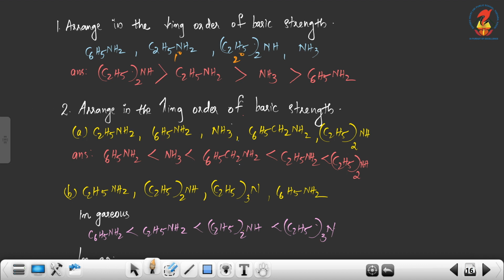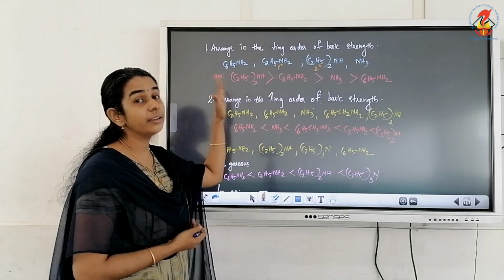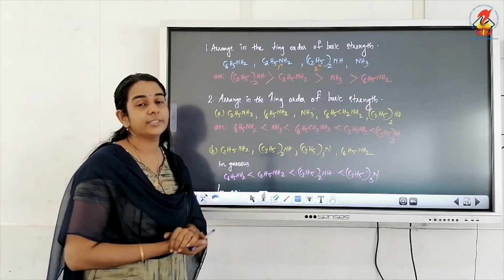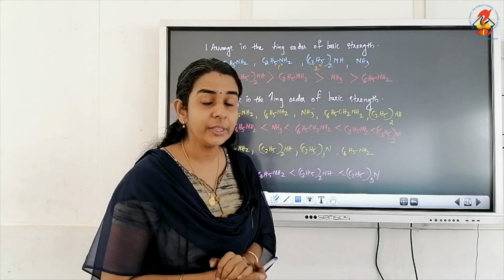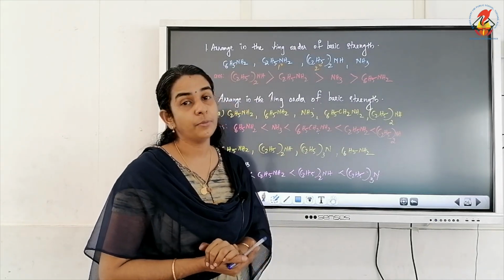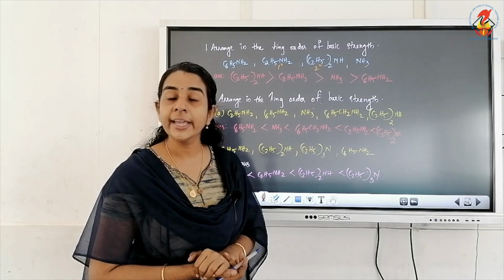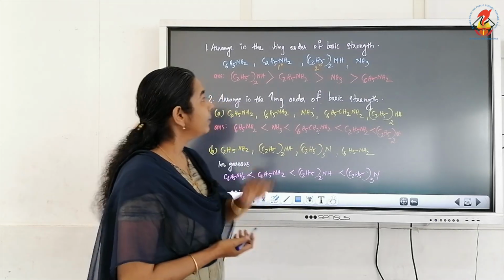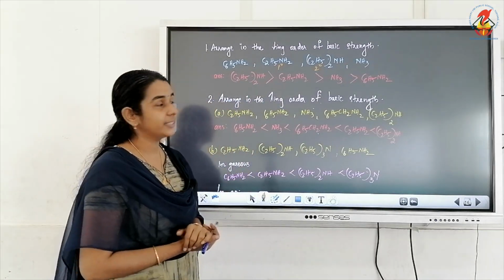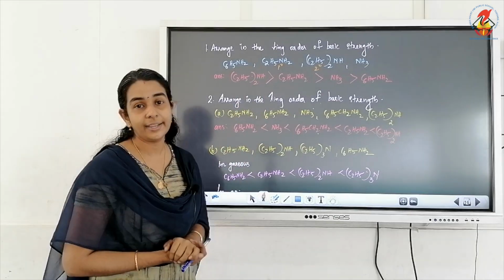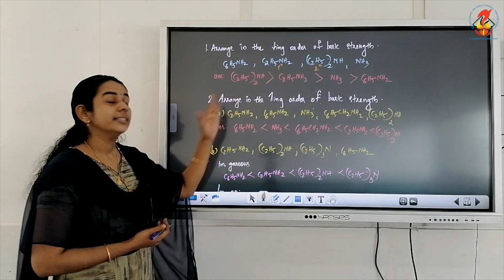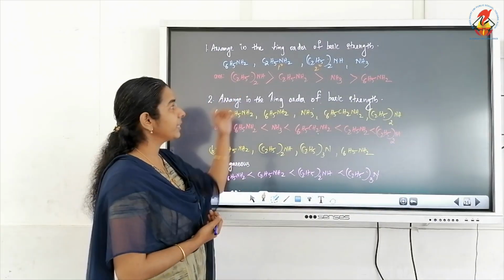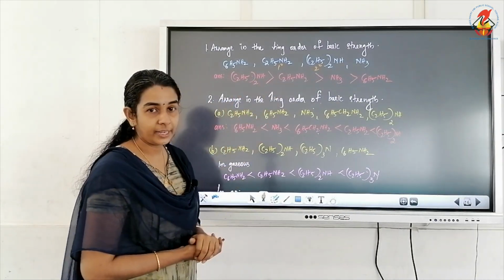Decreasing order means the one which is having higher basic strength we have to write first. So among this, which is more basic? Yes, we know that aliphatic amines are more basic than ammonia and aniline. But here we have two aliphatic amines, one is primary and one is secondary. So which is more basic here? Yes, secondary amines are more basic than primary.